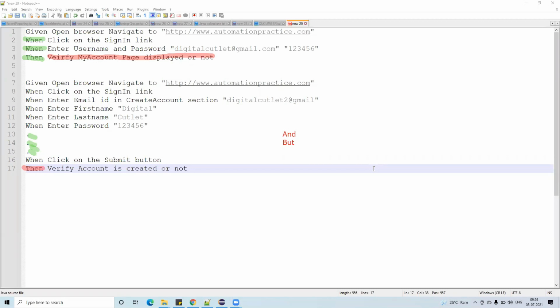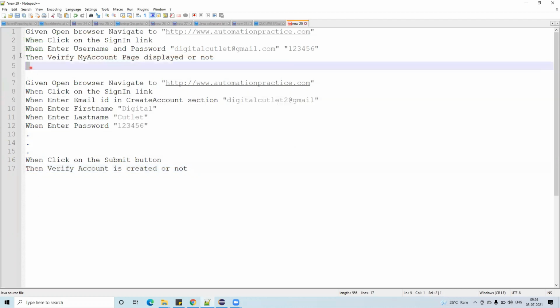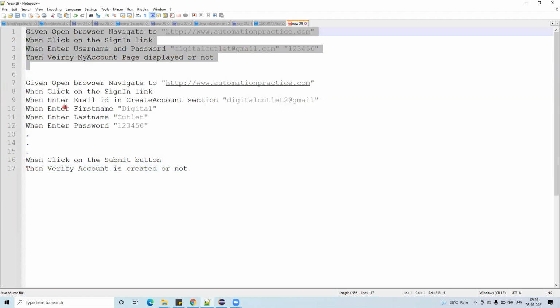Yes, sir. Perfect. So now you know that this is one test case and this is one test case. We haven't given a test case name so far. Yes or no? We haven't given, right?